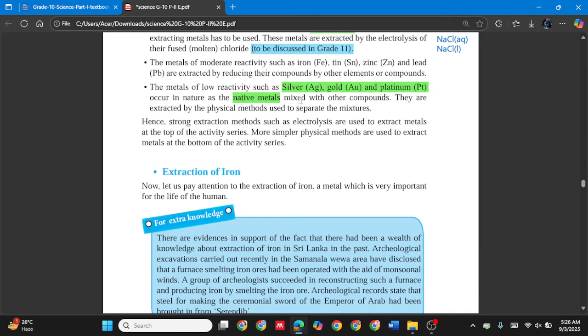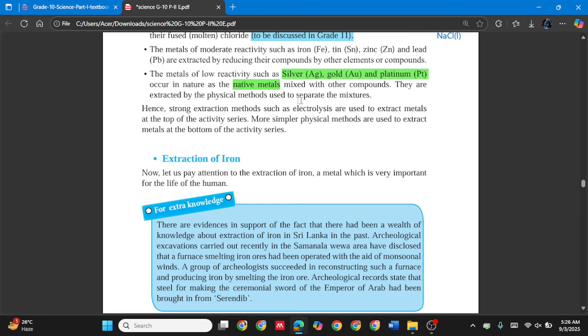Hence, strong extraction methods such as electrolysis are used to extract metals at the top of the activity series. We needed strong extraction methods to extract the ones at the top of the activity series. More simple physical methods are used to extract metals at the bottom of the activity series. Physical methods can be used to obtain the ones at the bottom.